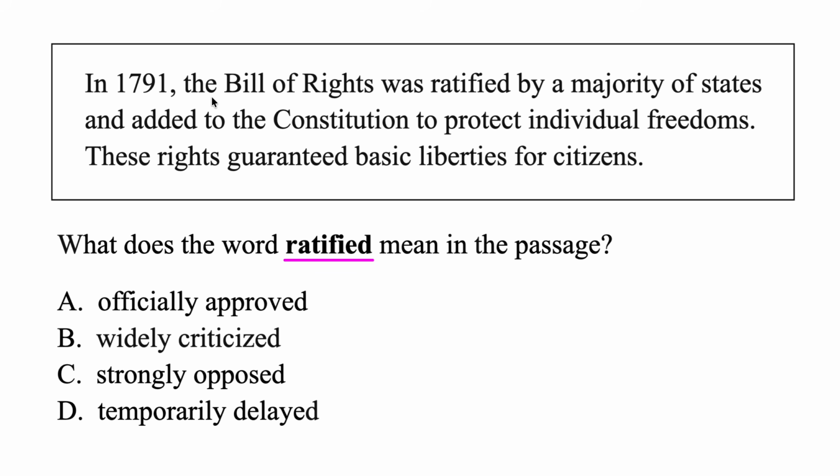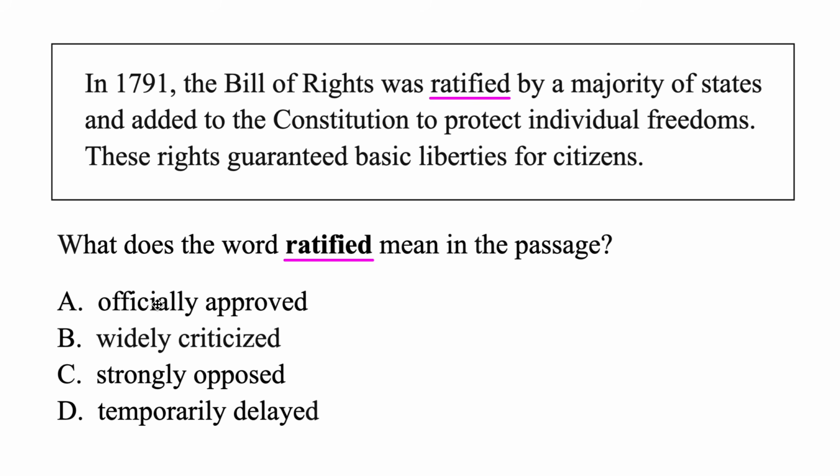In 1791, the Bill of Rights was ratified, there it is there, by a majority of states and added to the Constitution to protect individual freedoms. These rights guaranteed basic liberties for citizens. Okay, so basically the Bill of Rights was ratified by a majority of states and added to the Constitution. Let's go ahead and plug in here. Let's see what's going on.